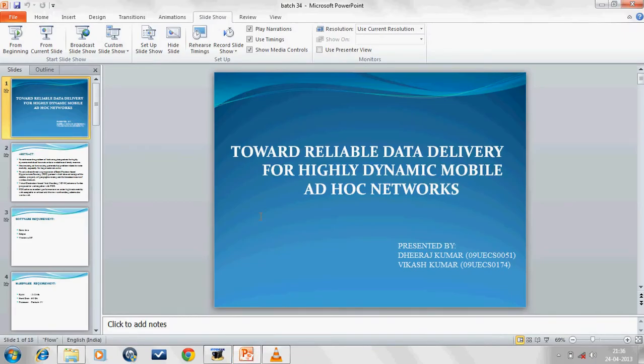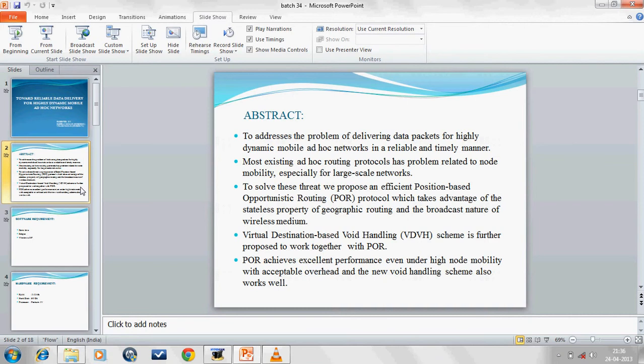My project title is Toward Reliable Data Delivery for Highly Dynamic Mobile Ad Hoc Network. In this, we discuss what our stack is. We designed our project for data delivery in large scale networks. In large scale networks, there are many problems related to data delivery.